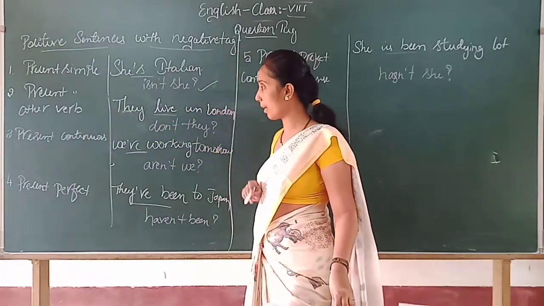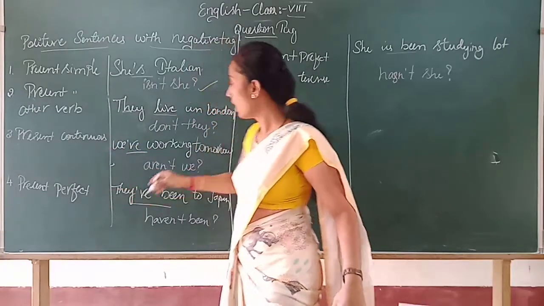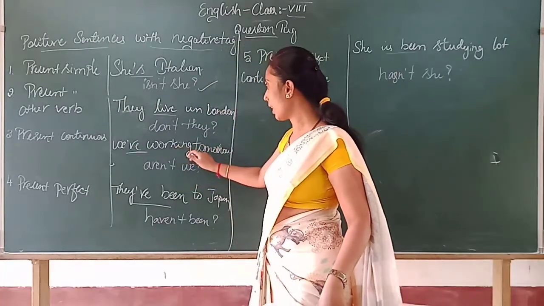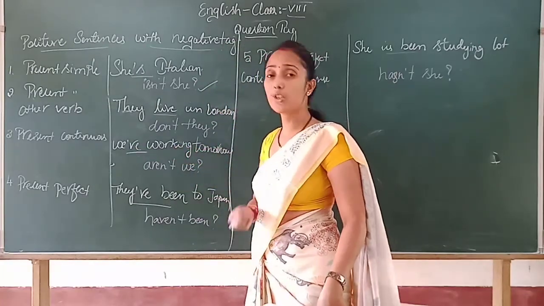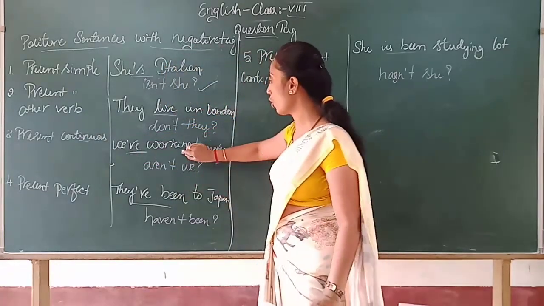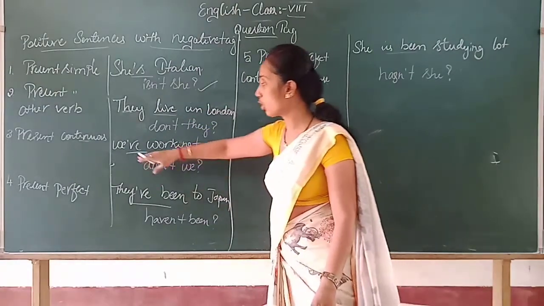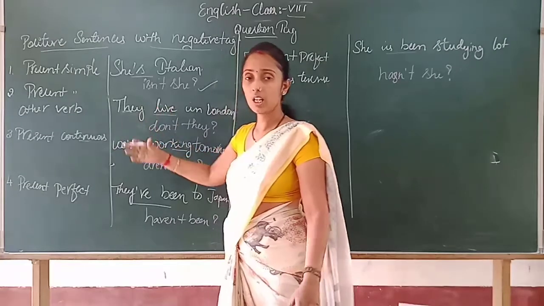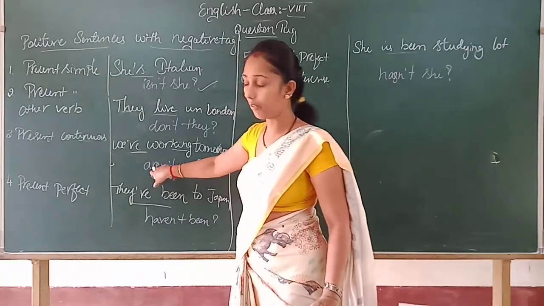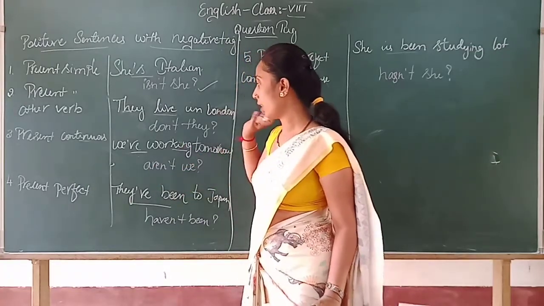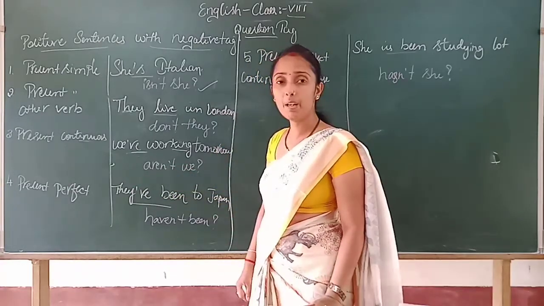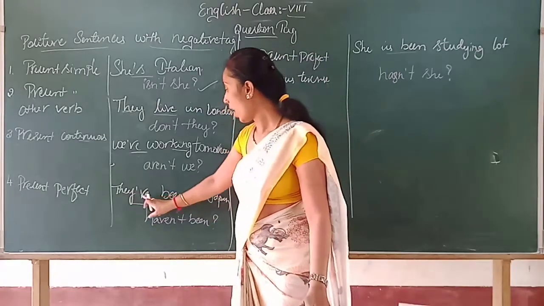Okay, make it clear. Then present continuous tense: we are working tomorrow. Here the continuous tense is shown by working, and also the plural form, we are. So what should it be? Aren't we. Are is for the plural form, and also it shows the continuity of the verb. We are working. Then present perfect tense. They have.